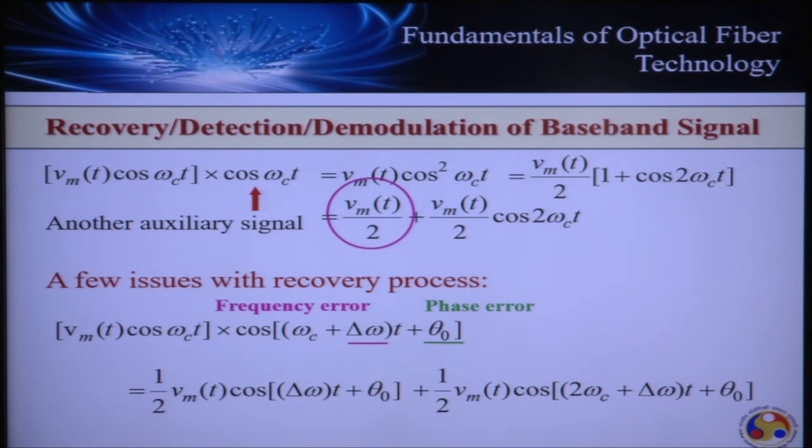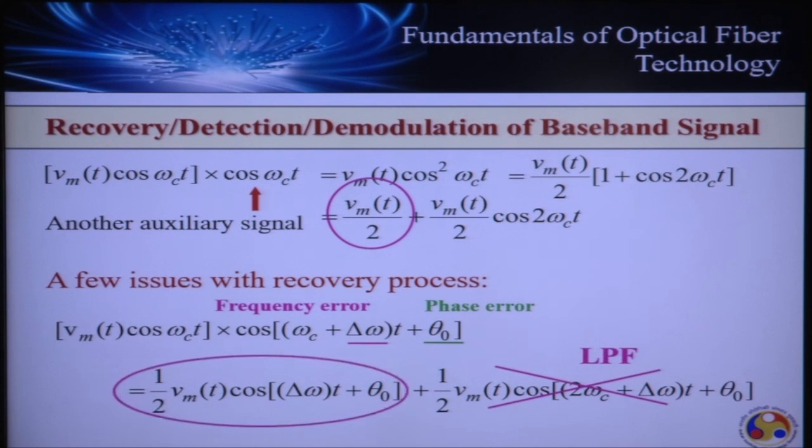The original signal is multiplied by a cosine centered at frequency 2 omega c, where omega c is the carrier frequency, which is very large in comparison to the frequency content of this signal. So 2 omega c will be further large. That means the signal which we will have here will be widely separated from the original signal, so this can be easily removed by a low pass filter. Hence, there is no issue if we receive this part, and we can always neglect it, because we can employ an LPF, low pass filter.